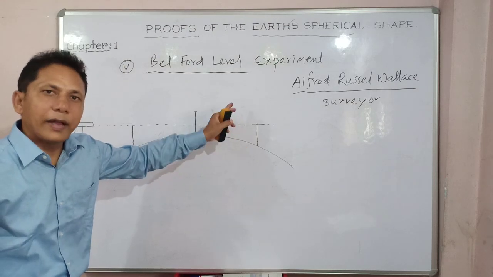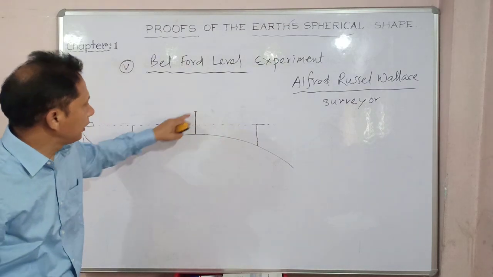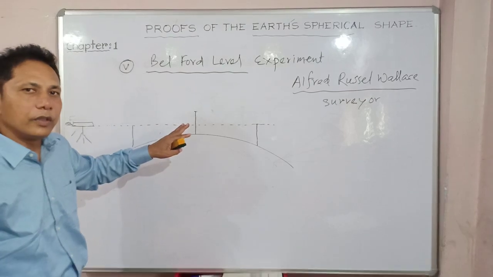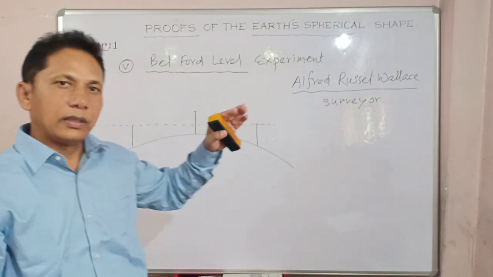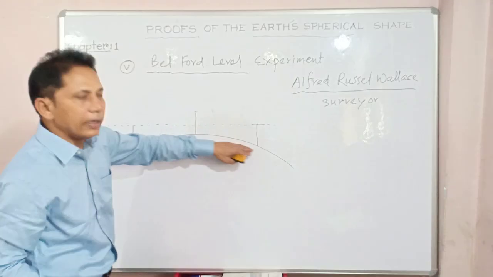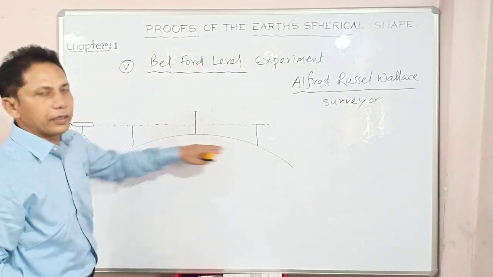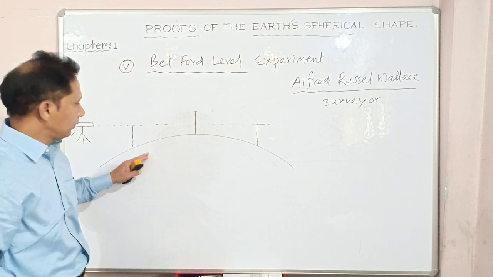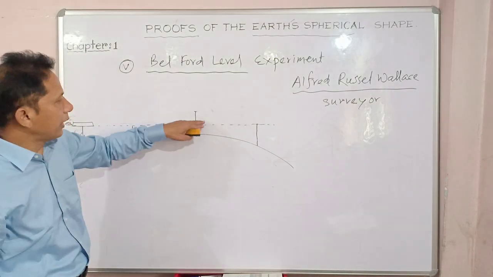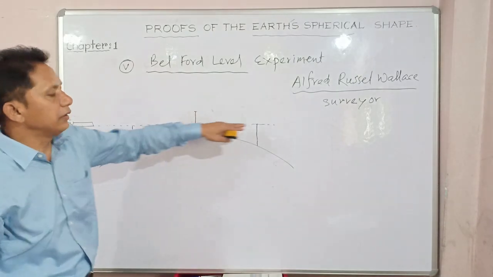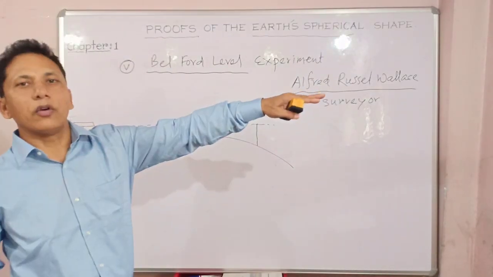But the fact is the height of these 3 pillars is always the same. He placed all those pillars at equal height. Since the arc is a curved spherical surface, through the line of sight the tops of the 3 pillars are not in an exact horizontal line.